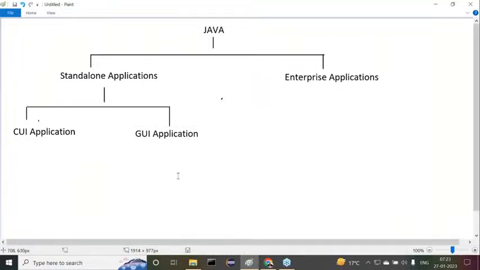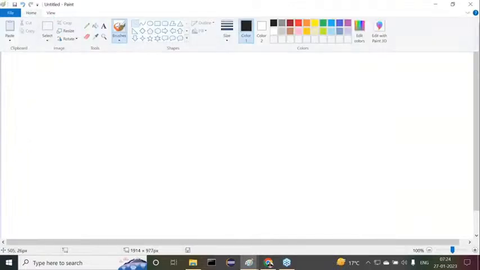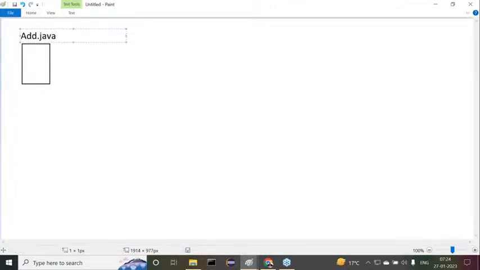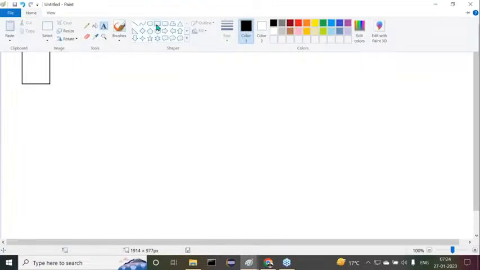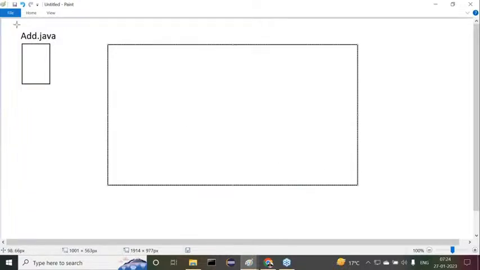Fine. Now, for example, I prepared a Java program. This is my Java program. The program name is add.java, just adding two integer values, and I want to get the result. Add.java is my Java file. When we prepare this Java file, we need to compile and execute this program. Definitely here we have to compile and execute this program.